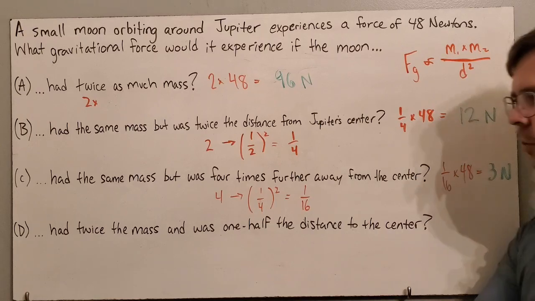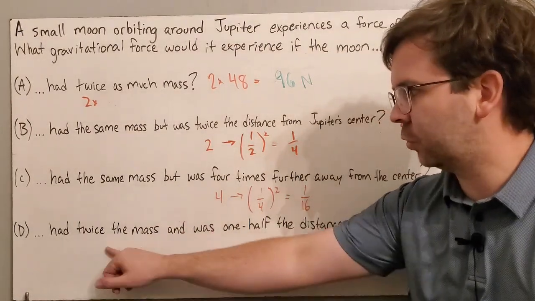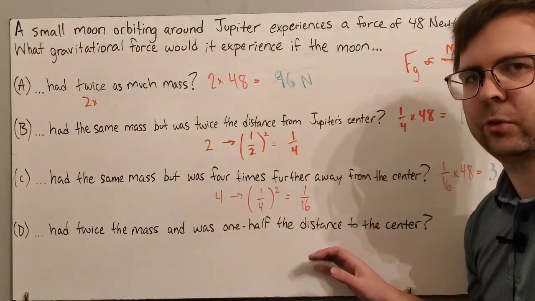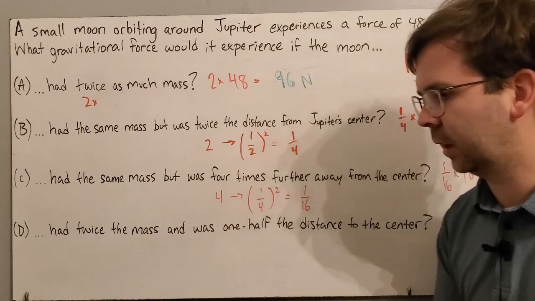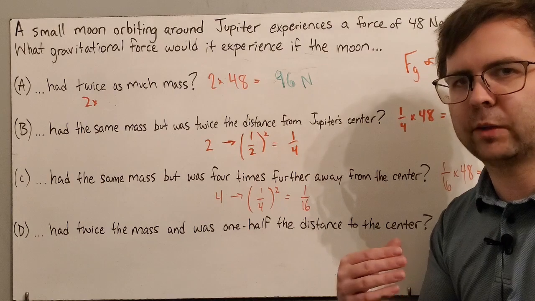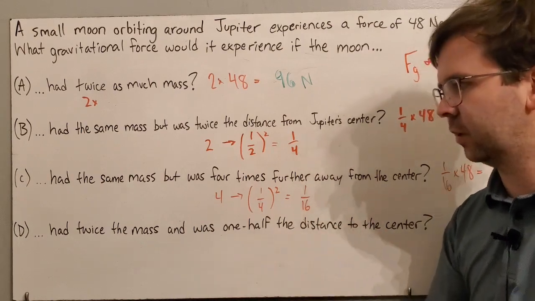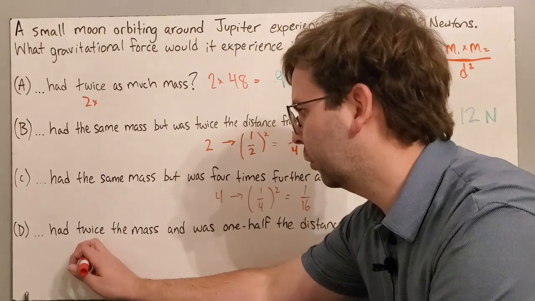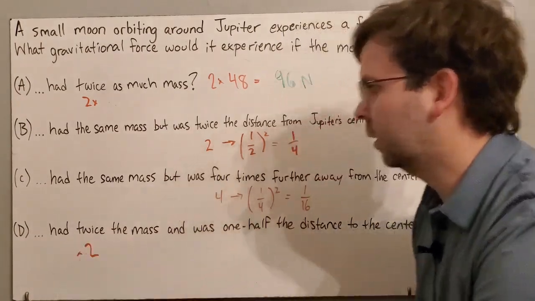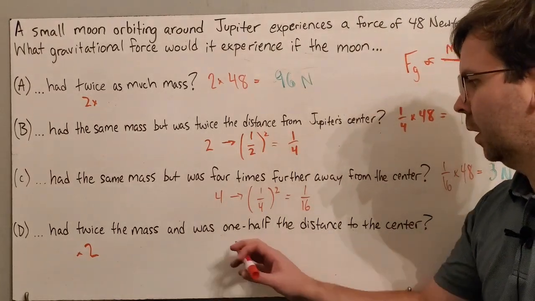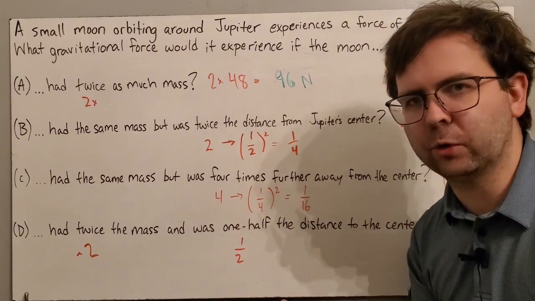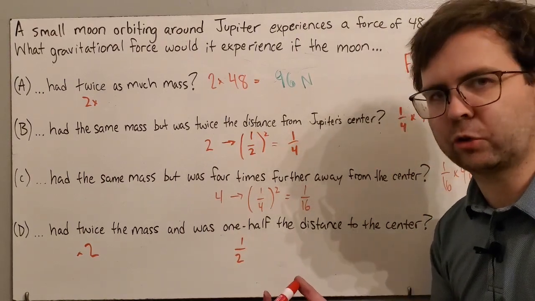And then finally, what if we had 2 changes happen? What if we had twice as much mass, but it was 1/2 the distance? So you're actually getting closer to the planet. So if you have multiple changes happening here, then you're going to have to multiply your factors together to figure out the overall result. So twice as much mass is going to be 2 times the gravitational force. 1/2 the distance, that means you're getting closer to Jupiter, so it's going to be stronger as a result.